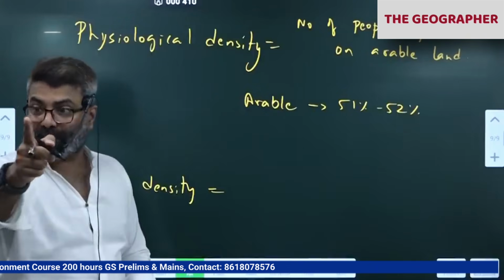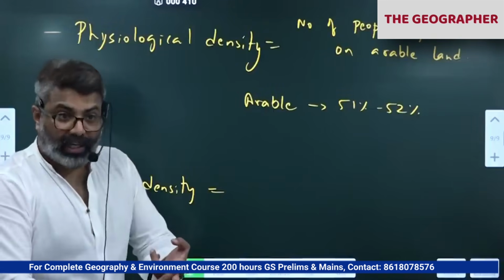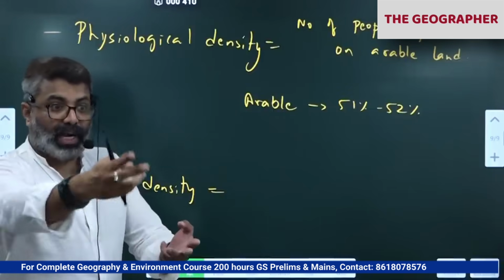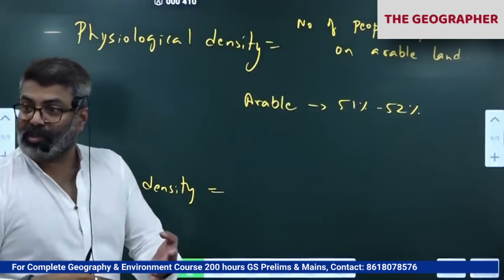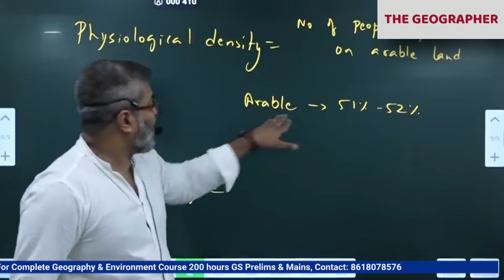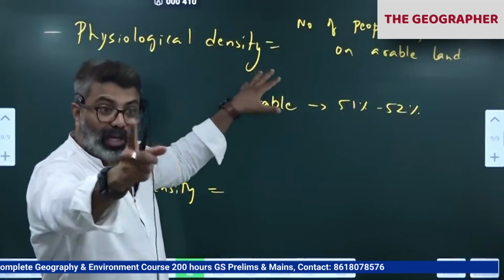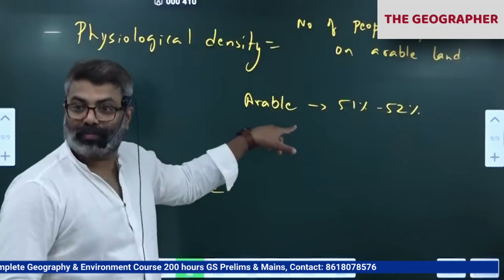I told you about land use class. We are using land for other purposes also: forest, industries, non-agricultural use, plantation, grasses and scrubs, unproductive land. We have so many other types of land use. Only 52% of the country is arable. So we are all dependent upon what actually? Arable land for our food.